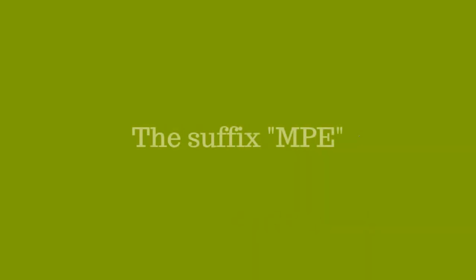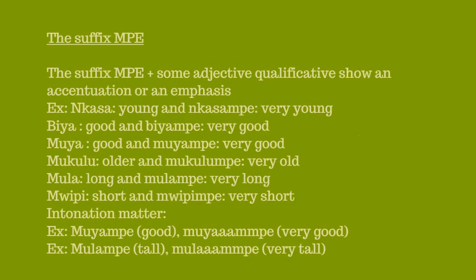Today we are going to talk about the suffix MPE in Kiluba. Let's get started. The suffix MPE in Kiluba, added to some adjectives (qualificatives), shows an accentuation or an emphasis on the adjective. For example, nkasa means young and nkasampe means very young.